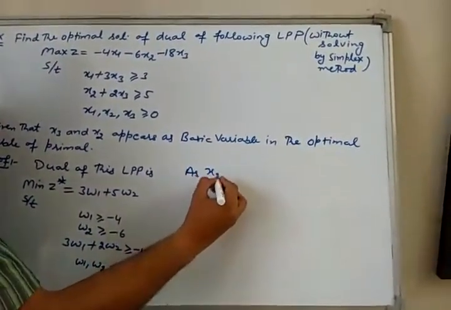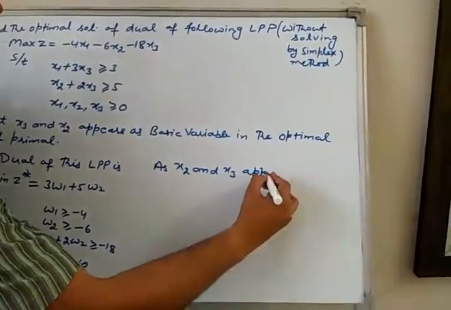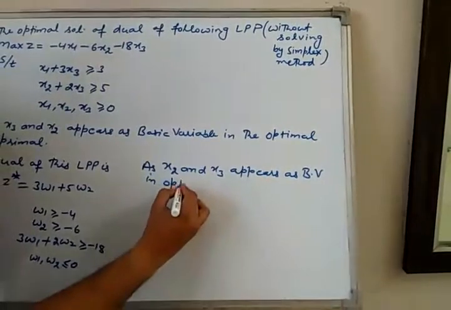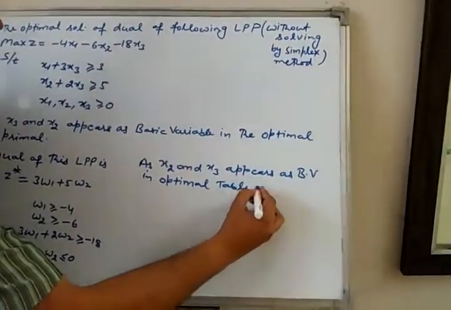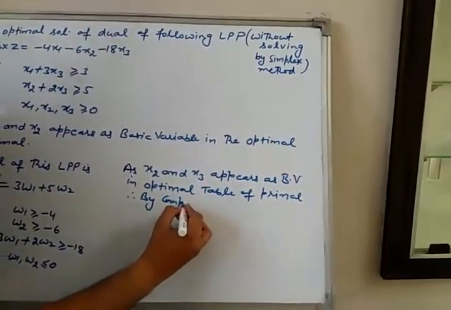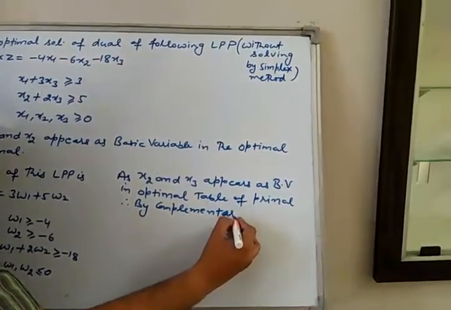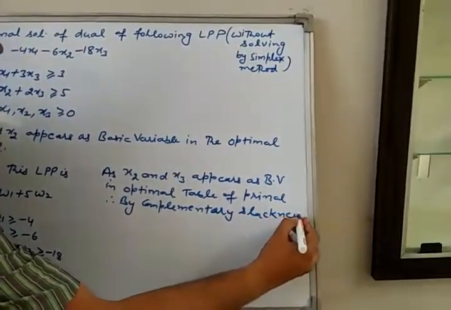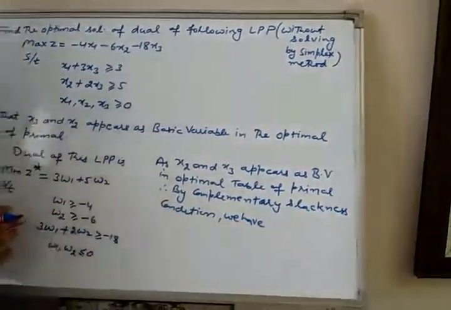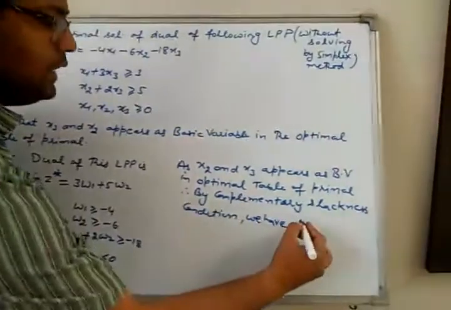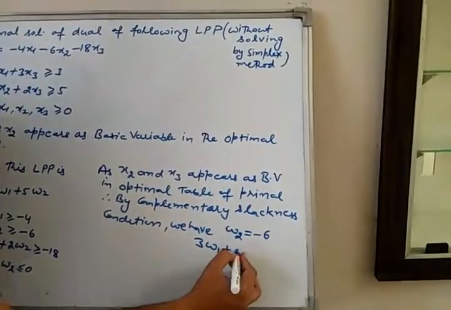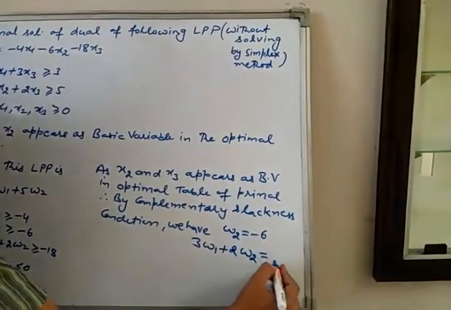As x2 and x3 appear as basic variables in the optimal table of the primal, therefore by the complementary slackness condition we have the second and third constraints as equality constraints. The second constraint is W2 equal to -6 and the third constraint is 3W1 plus 2W2 equal to -18.